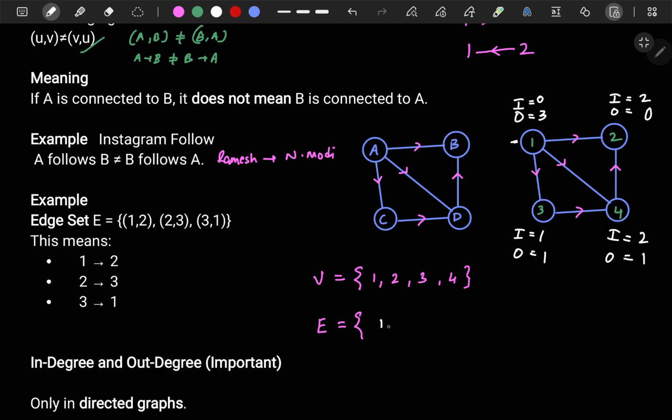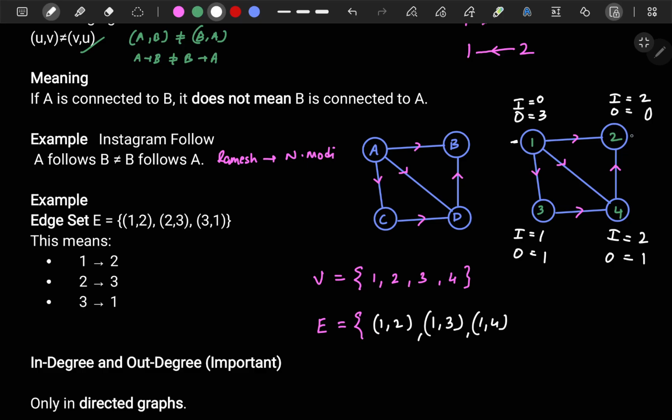So 1 is related to 2, so I can write it like this, because it is an outgoing edge. 1 is related to 3, so I can write 1, 3. And you can clearly see 1 is related to 4 also, so I can write 1, 4. Fine, so all the relations with 1 are over.